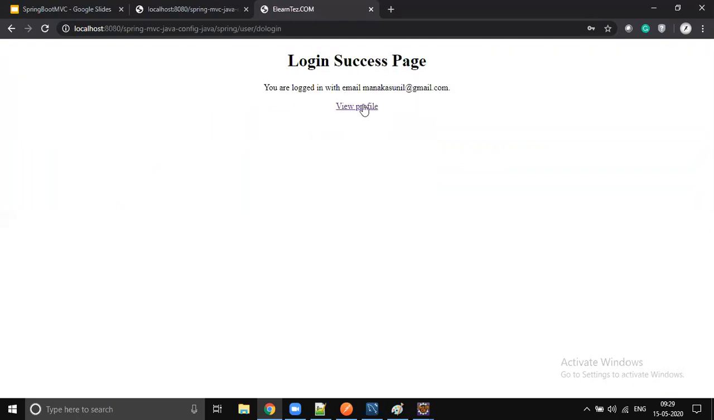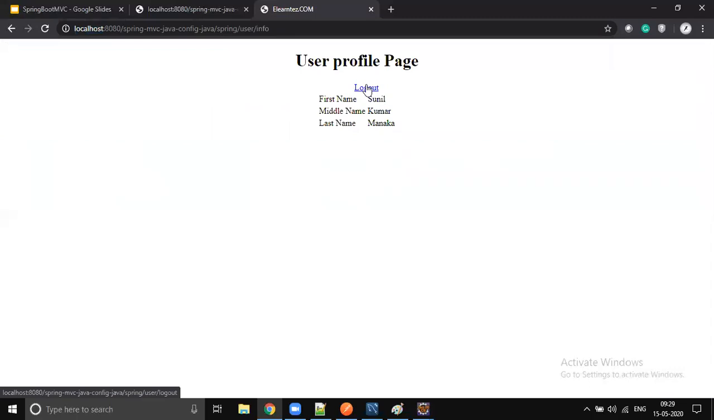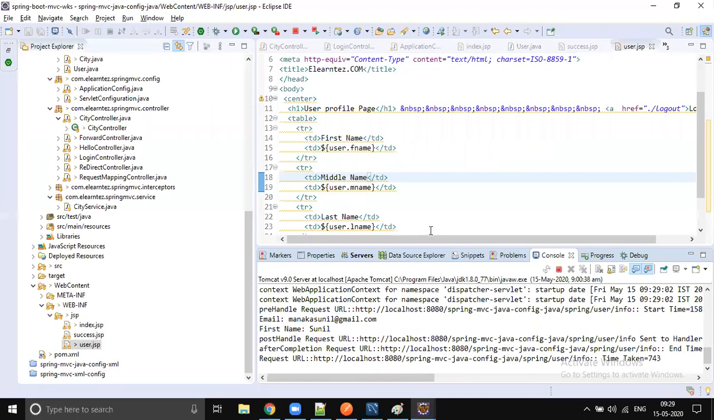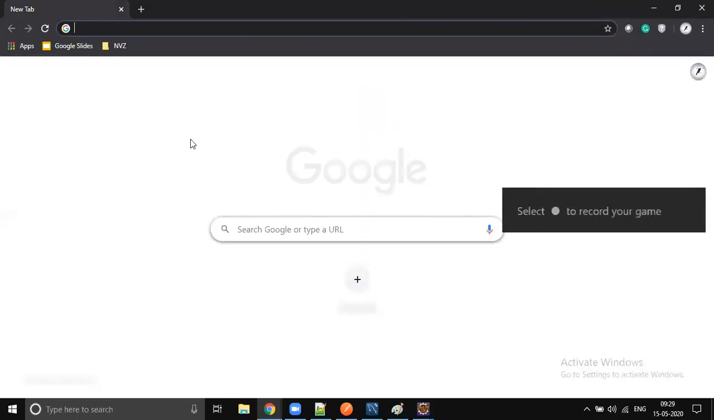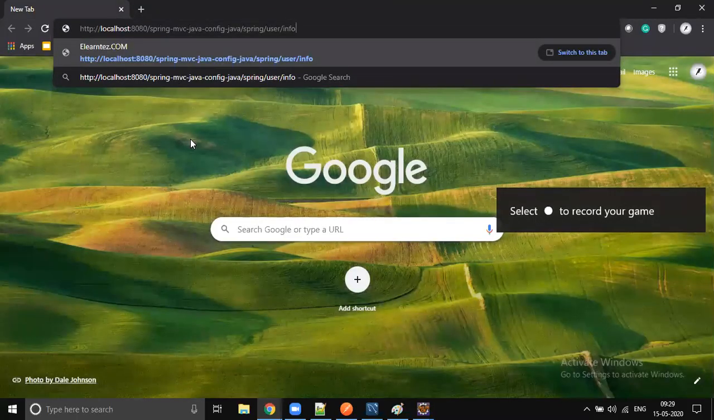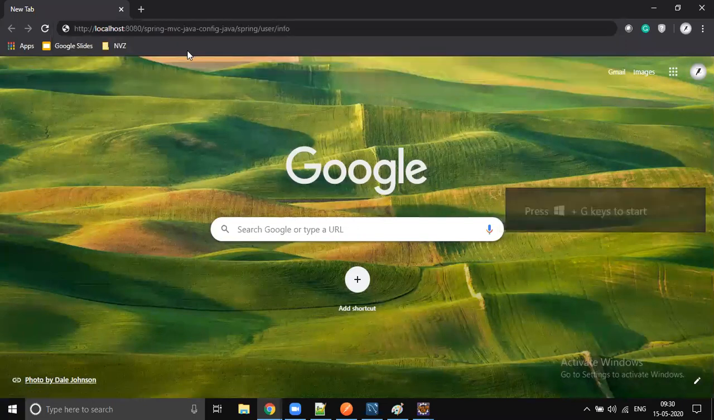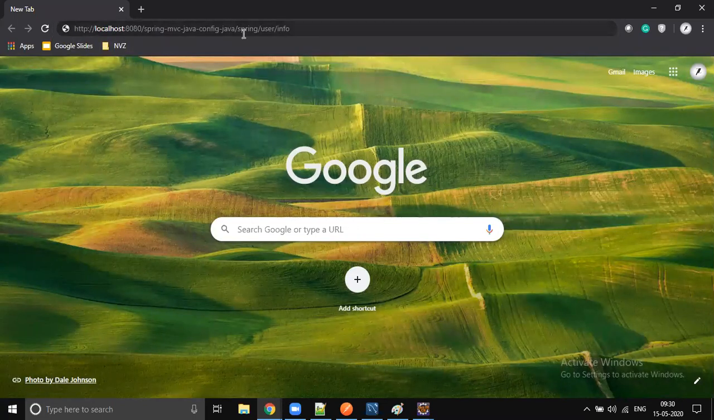Now you will see the success login page. Just click on view profile, then the profile will be displayed, right? So we have the logout option. You just click on logout, it takes you to this new method, and we will remove that, right? As I already said, for one browser, one session. Before logging out, I will open another window of Chrome, and without logging in, I'm just directly typing this URL.